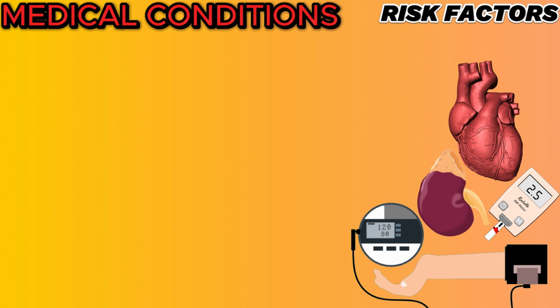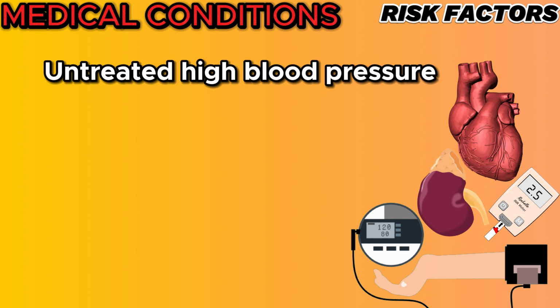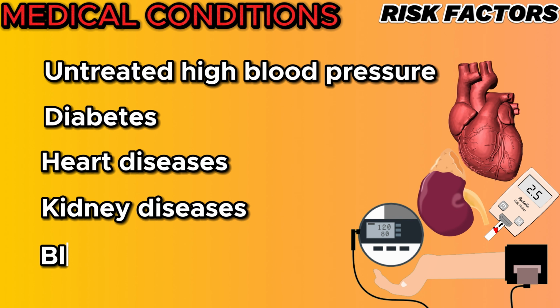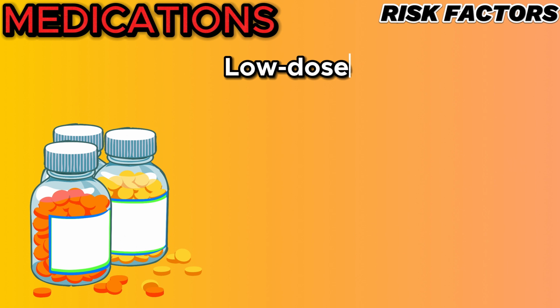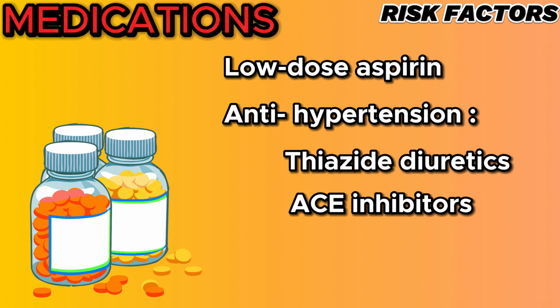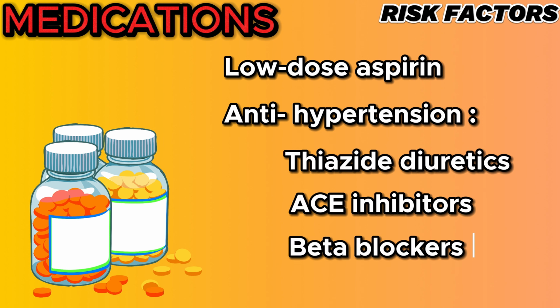Certain medical conditions can increase the risk of gout. These include untreated high blood pressure and chronic conditions such as diabetes, heart, and kidney diseases. Certain blood cancers also increase the risk of gout. Certain medications such as low-dose aspirin and some medications used to control hypertension, including thiazide diuretics, angiotensin-converting enzyme inhibitors, and beta blockers, can raise uric acid levels.